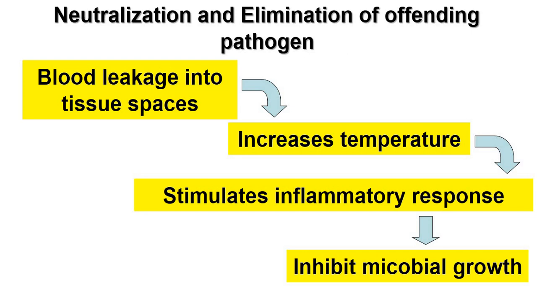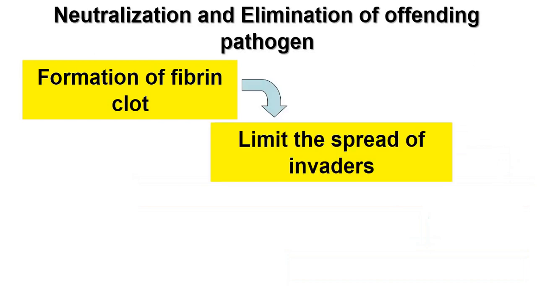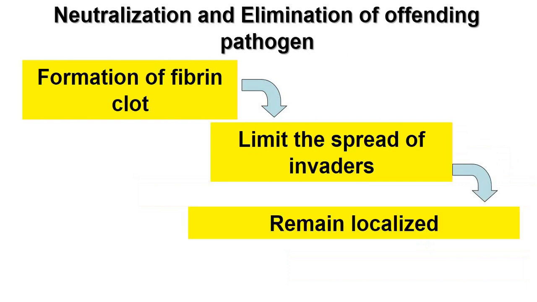Next, I will discuss the fibrin clot and its mechanism. Again, there is formation of a fibrin clot. Because of the formation of the fibrin clot, the spread of infection is limited and the infection or inflammation remains localized. Your entire body is not affected, only a selective part of the body is affected, and that is called acute or localized inflammation.